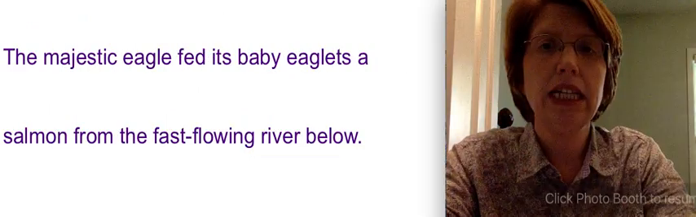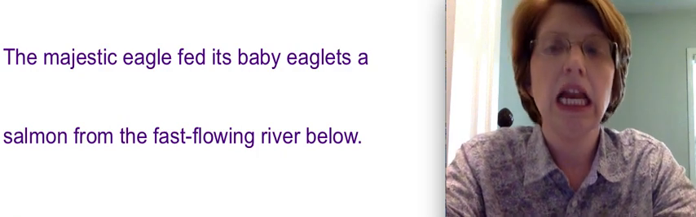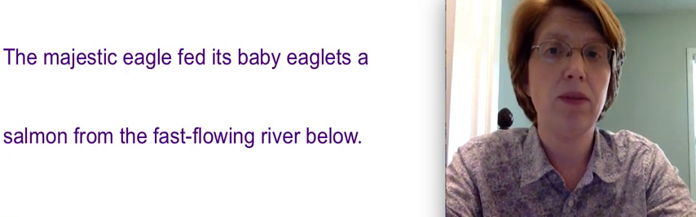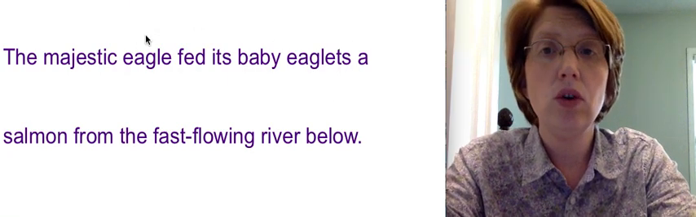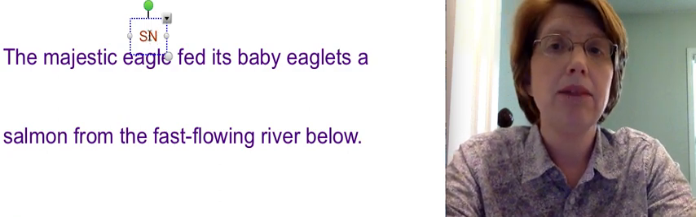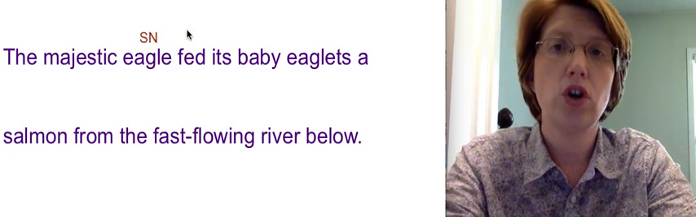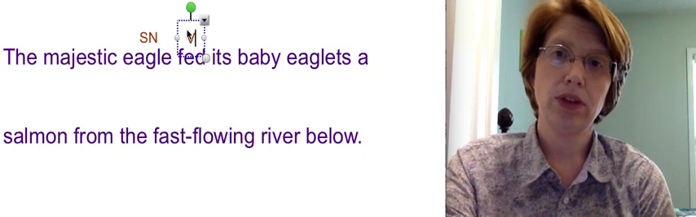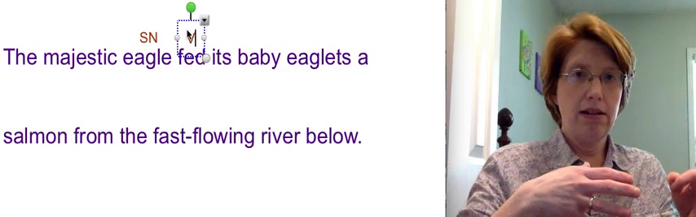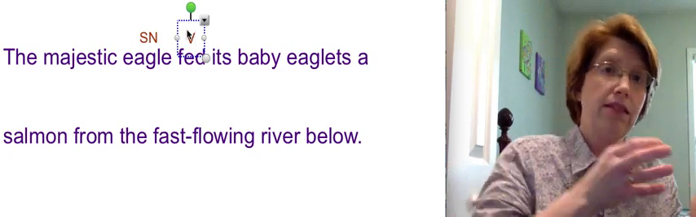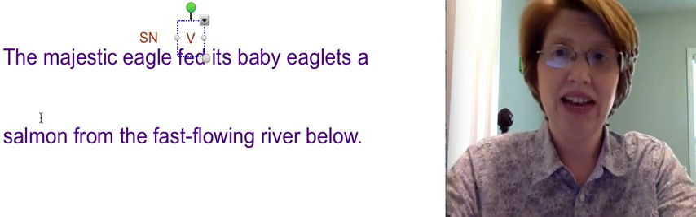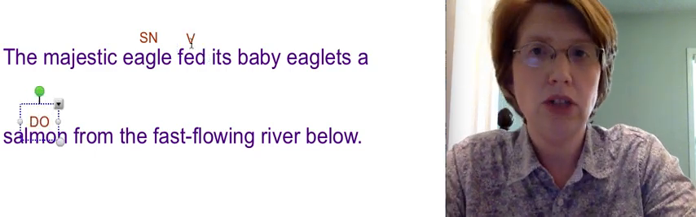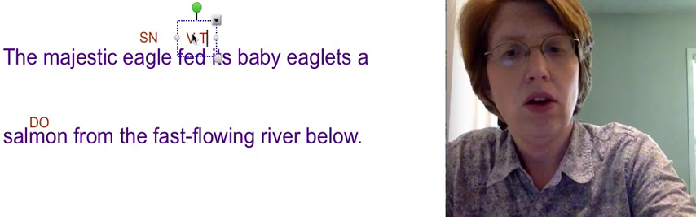Okay. The majestic eagle fed its baby eaglets a salmon from the fast-flowing river below. Who fed its baby eaglets a salmon from the fast-flowing river below? Eagle, subject, noun. What is being said about eagle? Eagle fed, verb. Fed what? Now be careful here. Okay? What did it feed? It fed the salmon. Verify the noun. Does salmon mean the same thing as eagle? No. Salmon, direct object, fed, verb transitive.